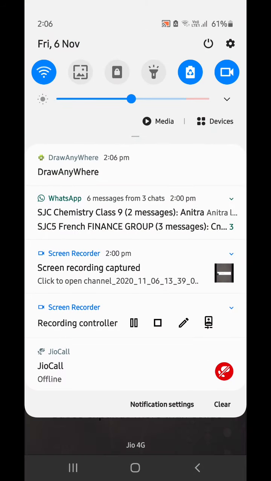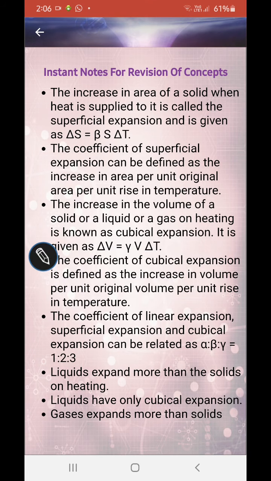Just a minute. Actually, shooting is going on. Okay, so that's why it may be of some problem.